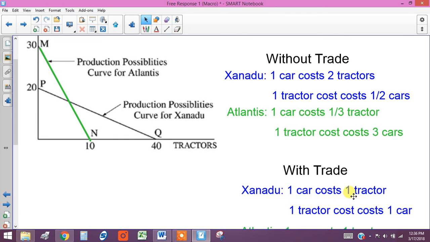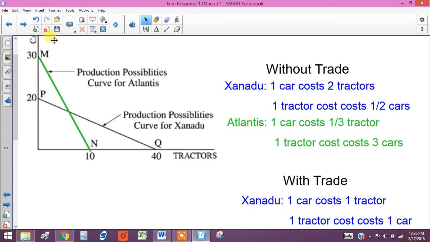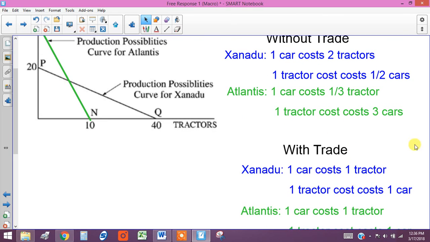Instead of one car costing them two when they're on their own, when they buy a car from Atlantis, which has the comparative advantage in cars, it only costs them one.